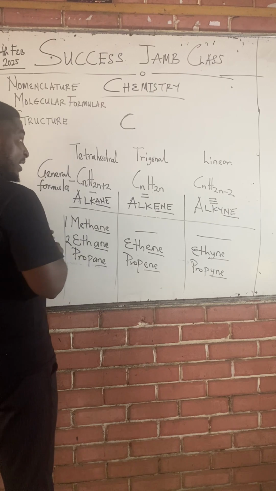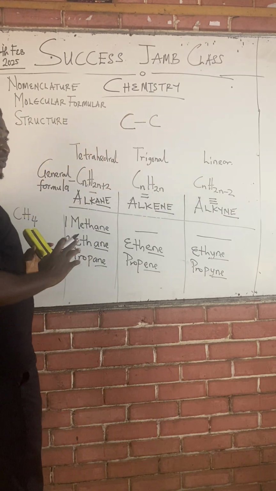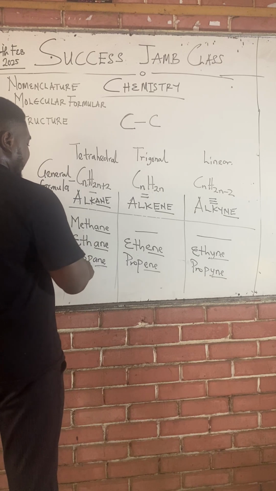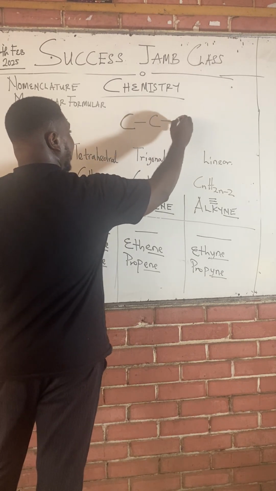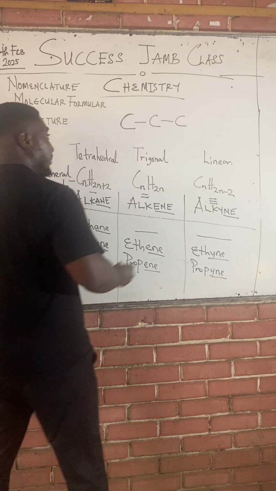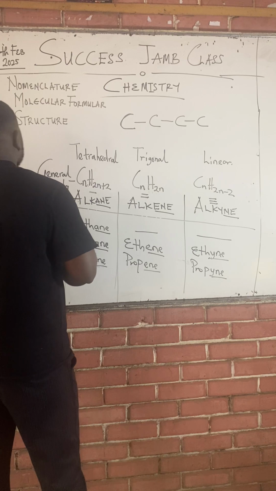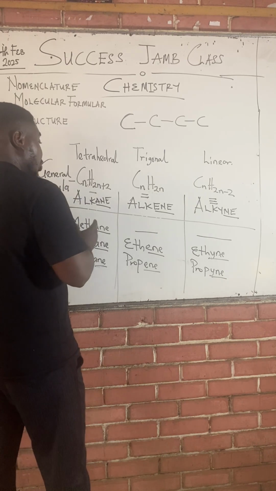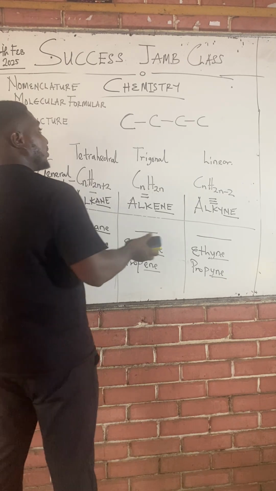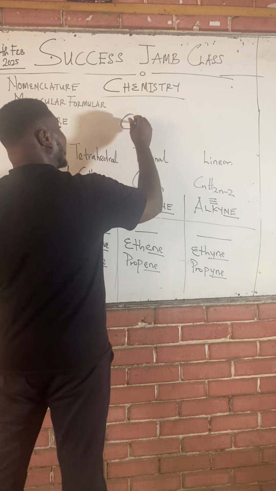If it was eth, what will I do? I'll put two carbons and use a bond to join them. If it's prop, three carbons, I'll put another bond to join the three of them. If it is four carbons, what do I do? Another one. Are we together? So when you want to draw the structure of any organic compound, start with carbon. Remember that carbon is the alpha and omega of all organic compounds.